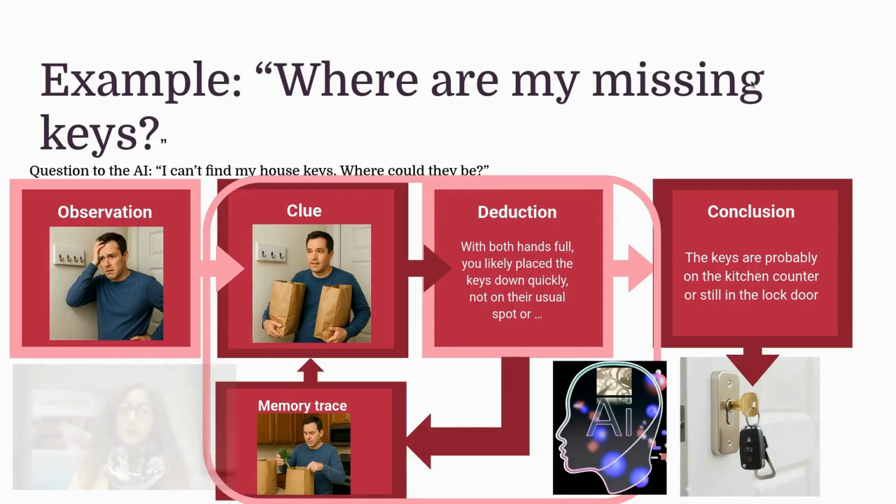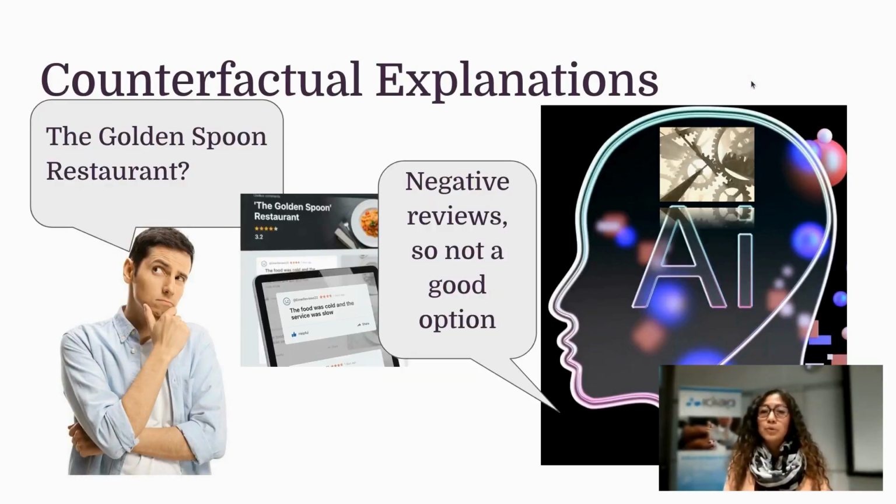But there can also be some variations that can be used in counterfactual explanations. If you pose the question, okay, I would like to go to the Golden Spoon restaurant, the AI is going to retrieve the reviews of the restaurant, and it finds mostly negative reviews, like food was cold, service was bad, or slow. And then it will come up with a most likely negative response, so it's not a good option.